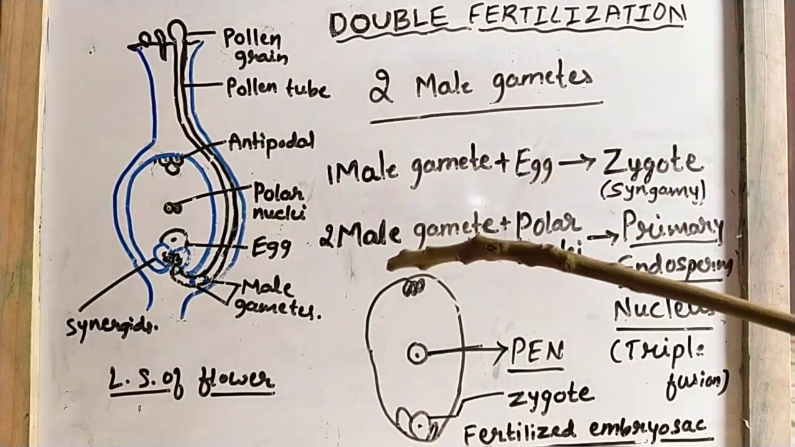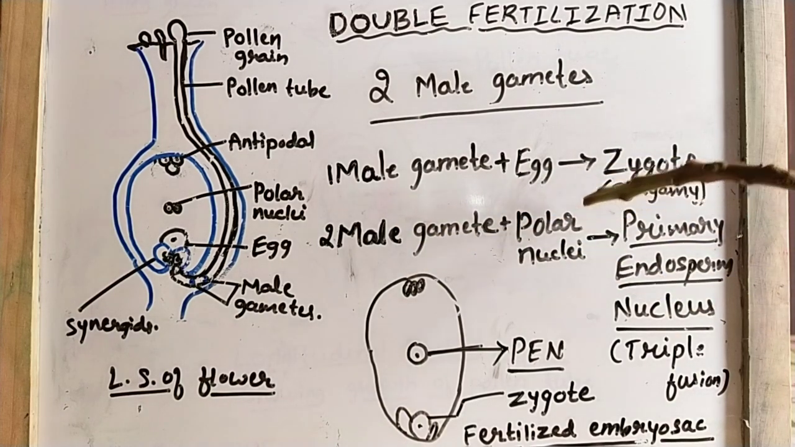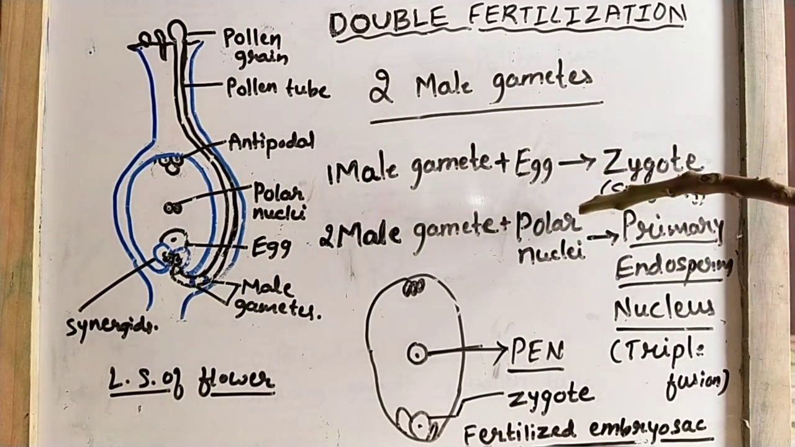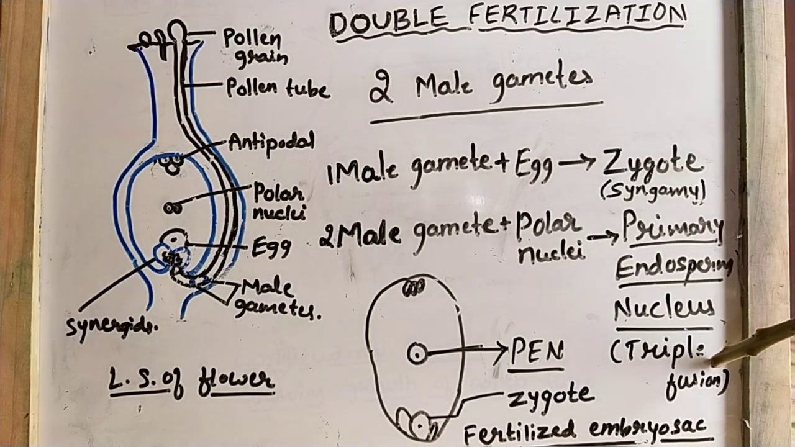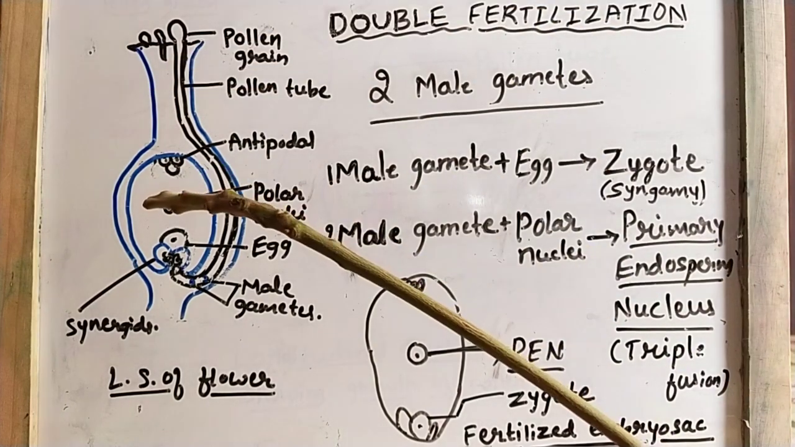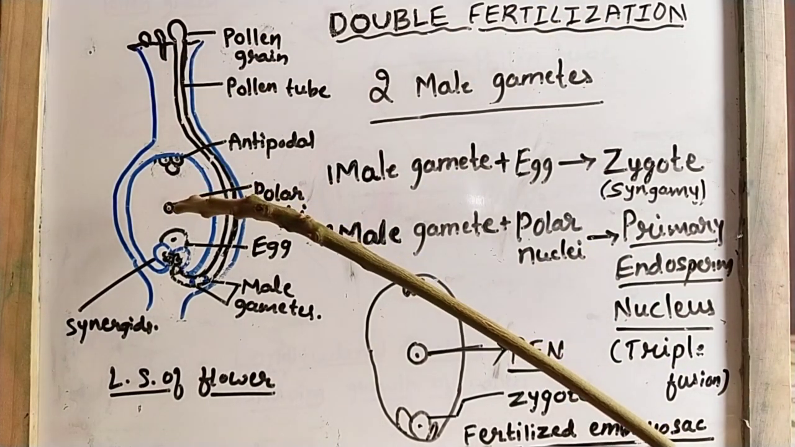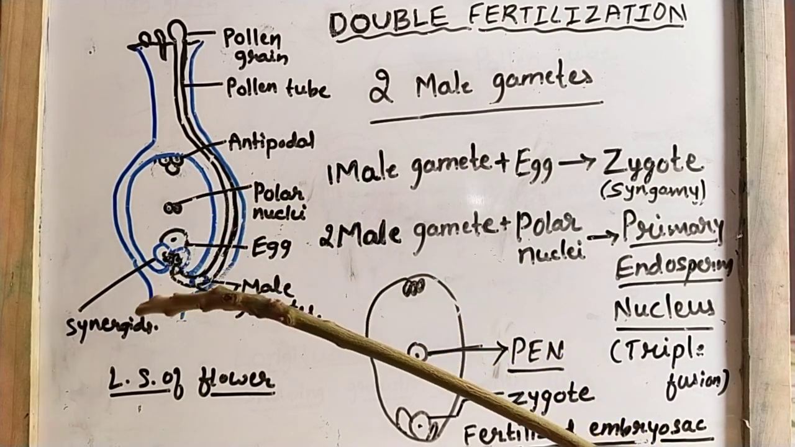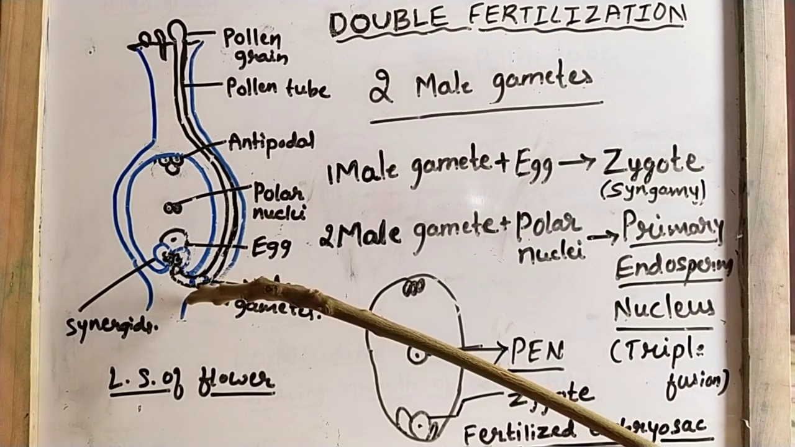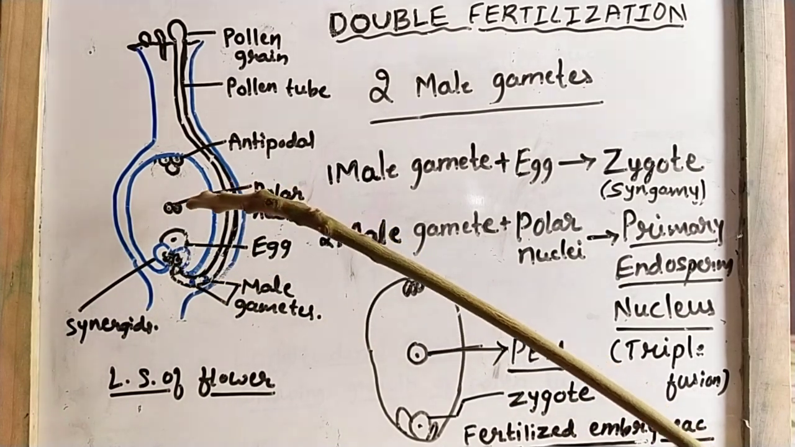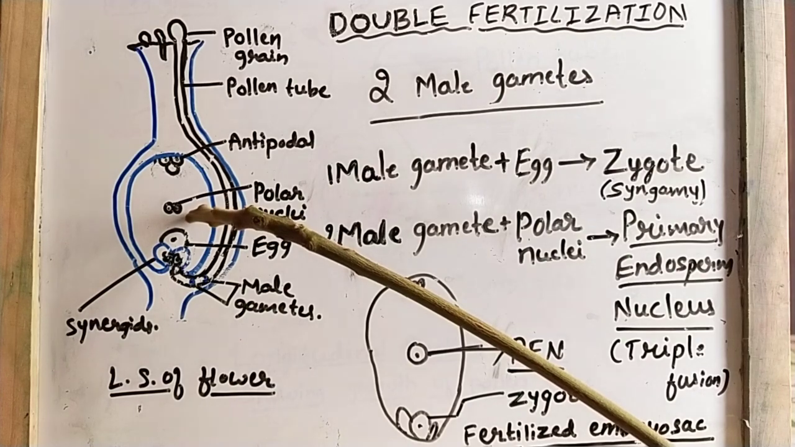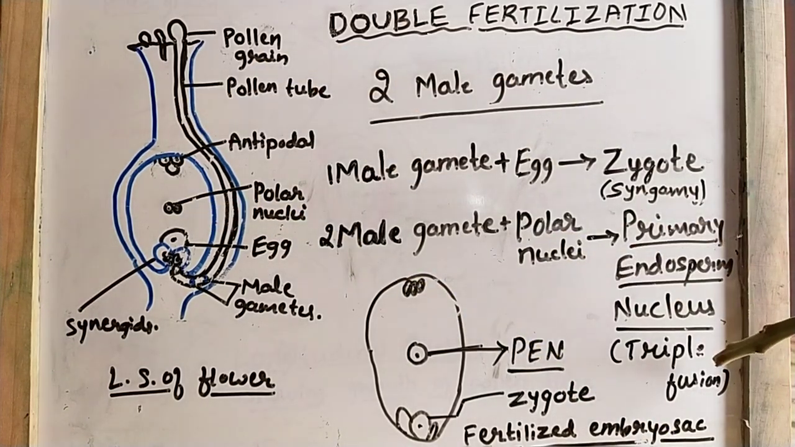Okay, so fusion of male gamete with the egg is known as what? Syngamy. And fusion of another male gamete with the polar nuclei is known as triple fusion. Why is it known as triple fusion? Because in the polar nuclei we have two nuclei, and another nucleus is present in the male gamete. Here fusion of how many nuclei takes place? Fusion of 3 nuclei takes place in the second fertilization. So that's why it is known as triple fusion.